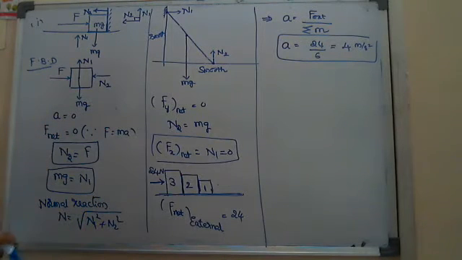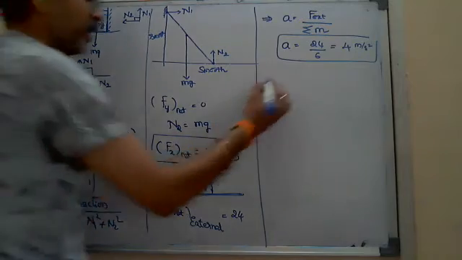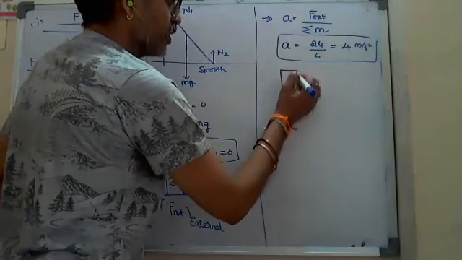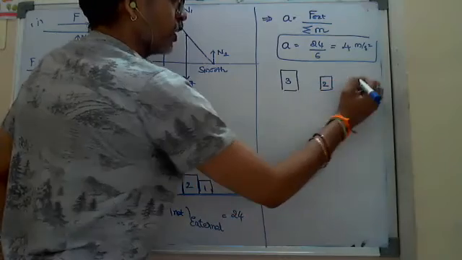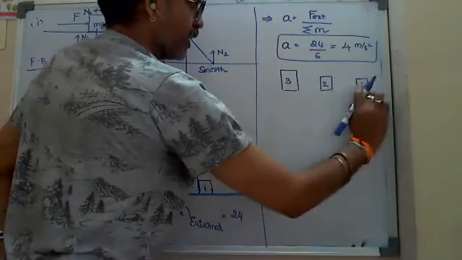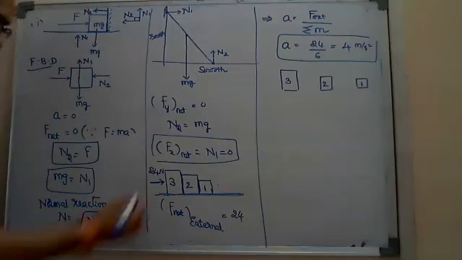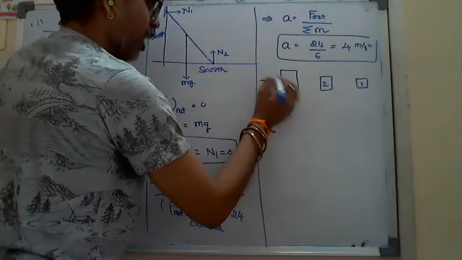We have to come to the free body diagram. Anywhere we have to find the internal forces in a numerical, we have to draw the FBD. That is very important for us. So in the FBD case, this is 3, this is 2, and this is 1. We are neglecting the normal reactions with the floor, and the applied force of 24 acts straight on the 3 kg block.